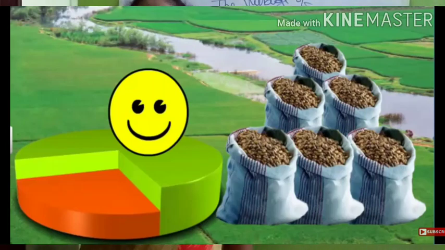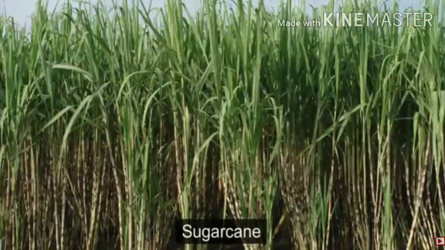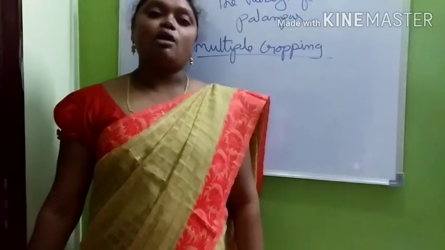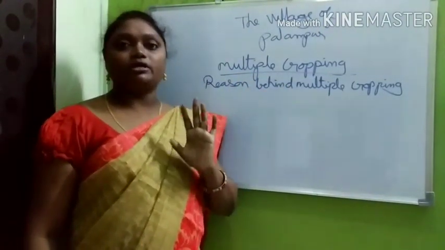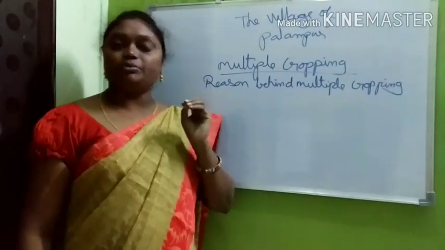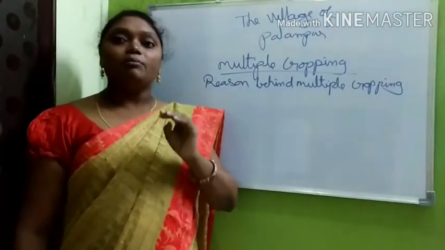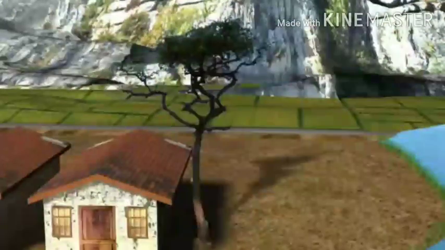Raiganj. And not only that, some of the farmers cultivate sugarcane. This is harvested once every year. The sugarcane is cultivated for 1 year only. This sugarcane in raw form, they prepare jaggery and sell it to traders. This is multiple cropping. What is the reason behind multiple cropping? Palampur has a well developed system of irrigation.